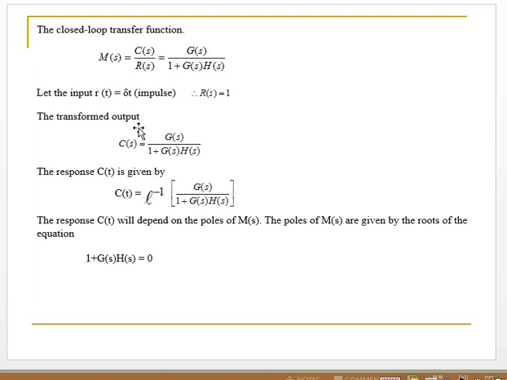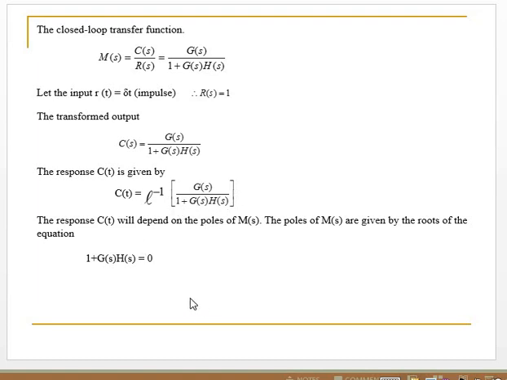The transform output becomes like this: because R(S) equals 1, C(S) equals G(S) per 1 plus G(S)H(S). And then the time response c(t) we get by the Laplace inverse of C(S), the Laplace inverse of G(S) per 1 plus G(S)H(S).